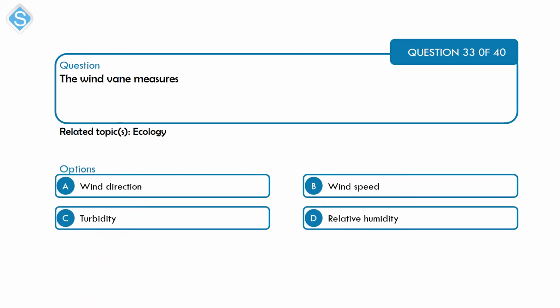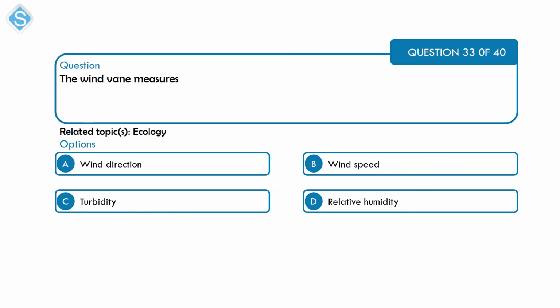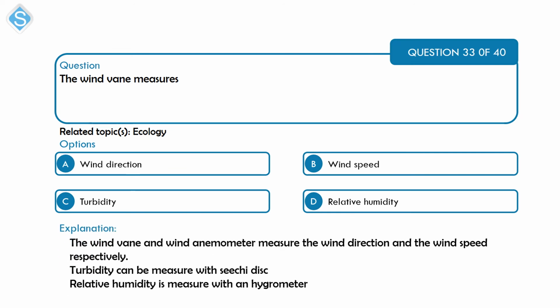Next is a question on ecology. The wind vane measures A, wind direction, B, wind speed, C, turbidity, and D, relative humidity. The wind vane is used to measure wind direction. Alright, the wind speed is measured using what we call the anemometer. Turbidity is measured with a Secchi disc, and relative humidity is measured with a hygrometer. So A here is the correct option.